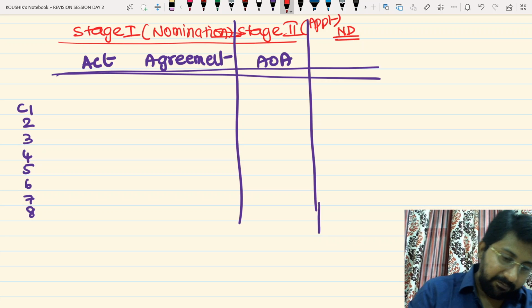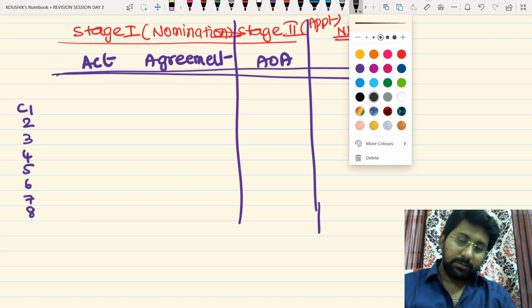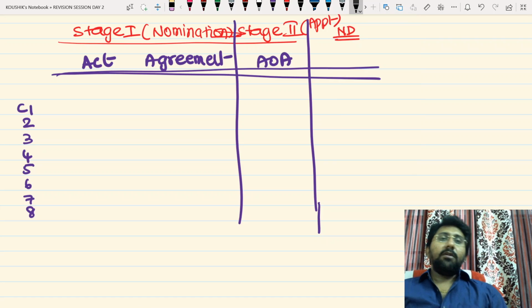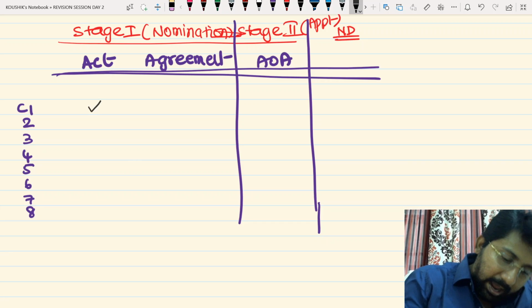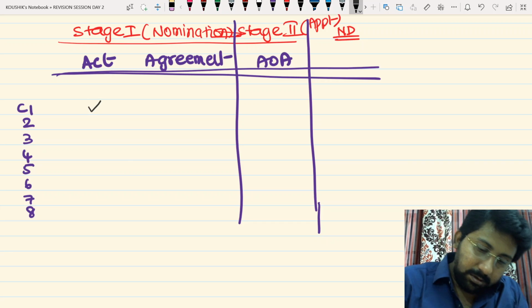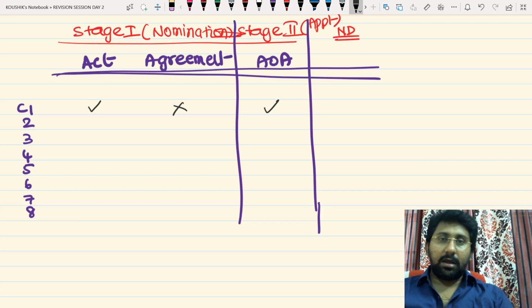So therefore, listen carefully. The point that I want to convey is, see here, first, there can be many situations. Act is saying, no agreement, and articles is allowing me to appoint.